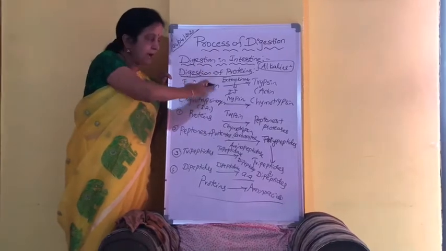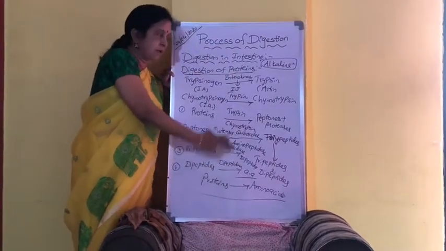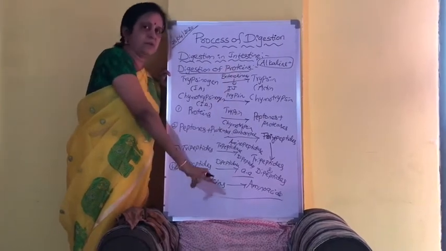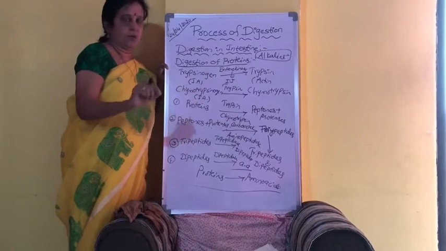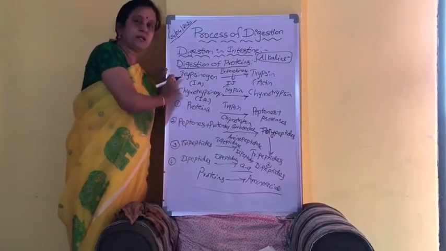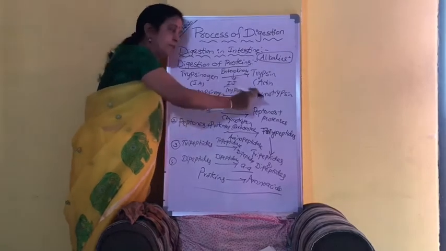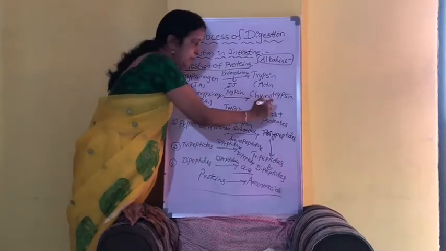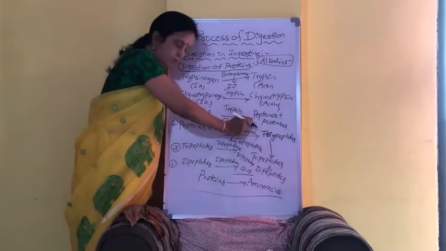So you have to write all these equations in the exam. Remember them in the form of equations, then it will be easy to write down the sentence form also. Trypsinogen is converted into active trypsin, chymotrypsinogen is converted into active chymotrypsin. Both will act on proteins and convert them into peptones and proteases.